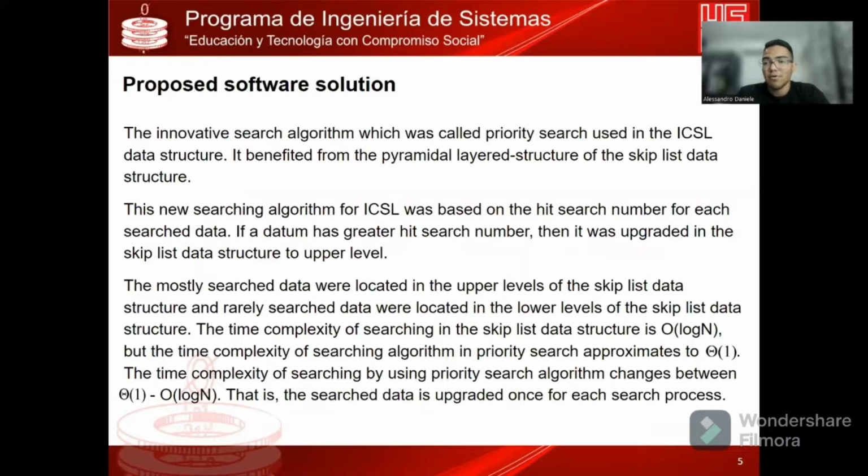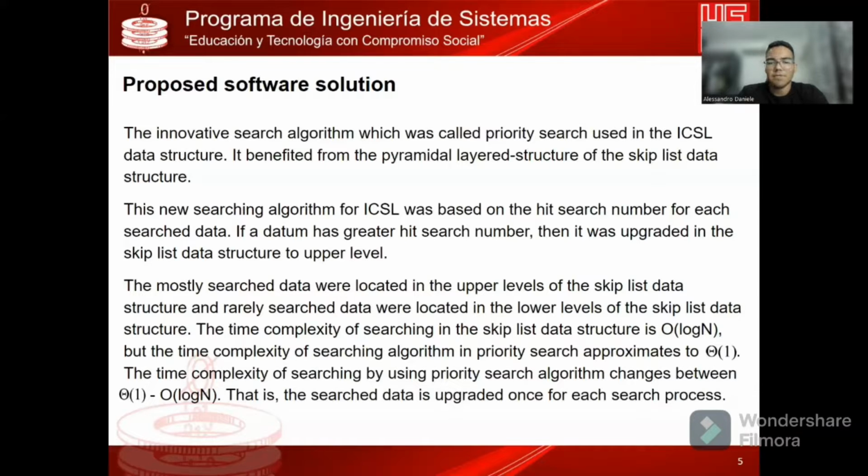And the purpose of this is, if a data has a greater hit search number, then it is upgraded in the skip list data structure to an upper level. In other words, if you search a number, for example 4, but you search this number 1, 2, 3, 4 times, this number is going to go to an upper level in the pyramid. If you don't search this number frequently, it stays in the same position or in a lower position.